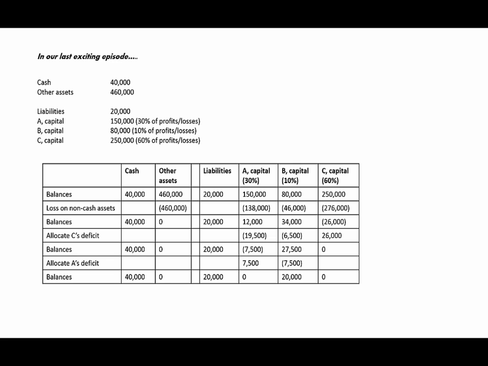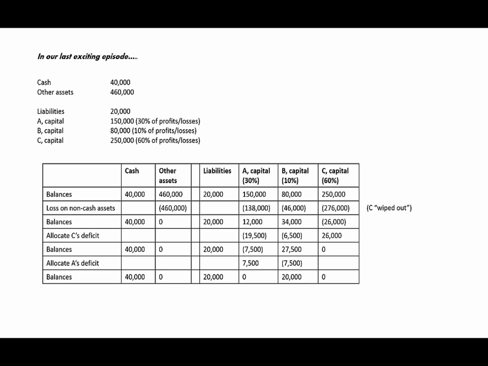So we took a $460,000 loss on those non-cash assets, and that $460,000 loss was allocated in the partners' profit sharing ratio. So $138,000 was allocated to A, $46,000 allocated to B, and $276,000 allocated to C. And after doing that, we bring our balances down. We've still got $40,000 in cash. We have $20,000 in liabilities. The partners' capital balances: A has $12,000, B has $34,000, and C has been wiped out. C now has a deficit capital balance of $26,000.